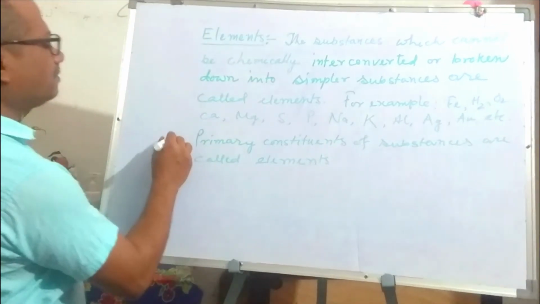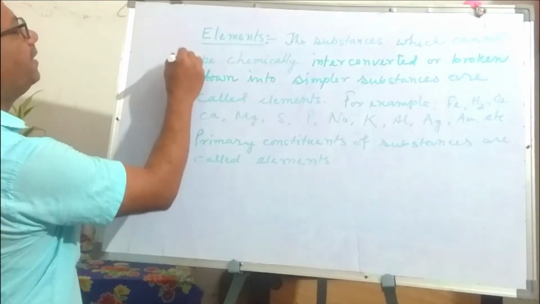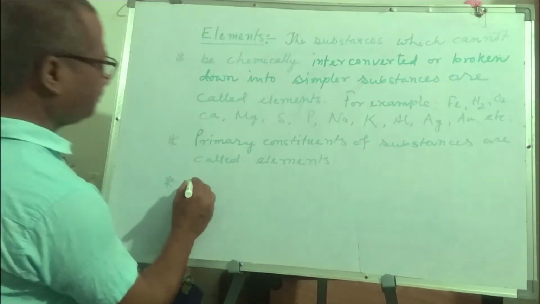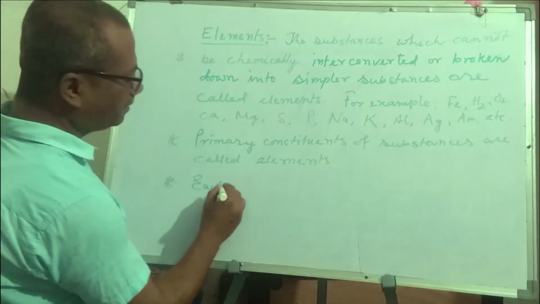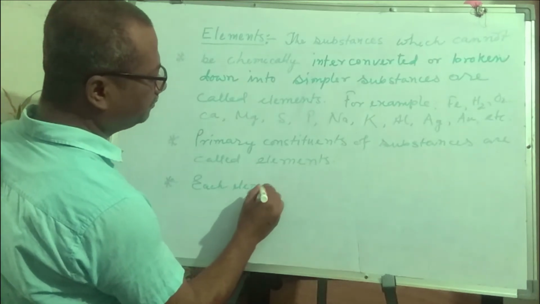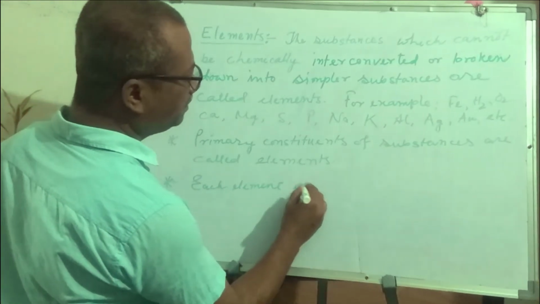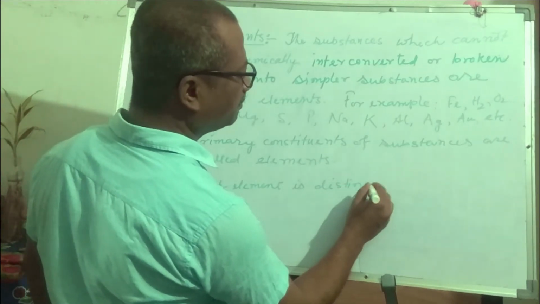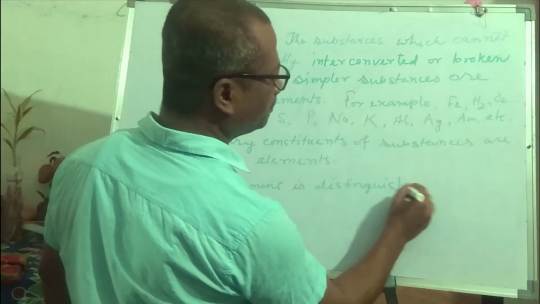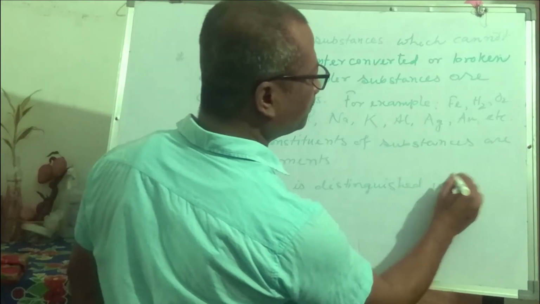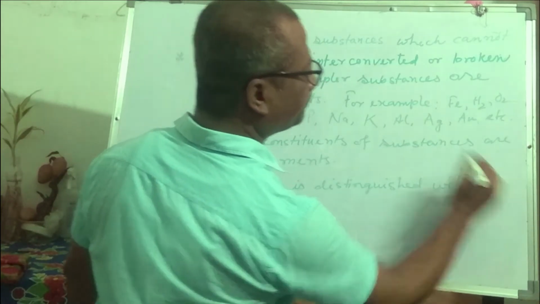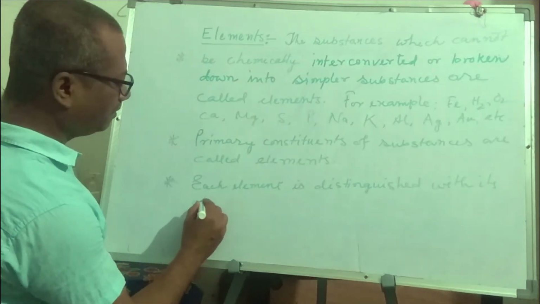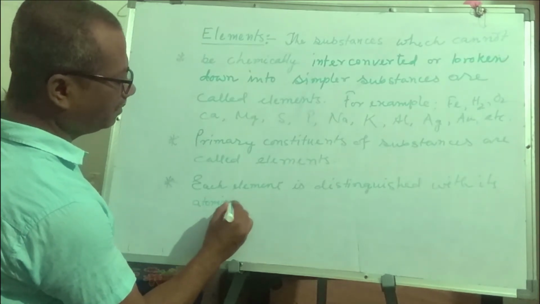In other words, we can define it as each element is distinguished with each atomic number.